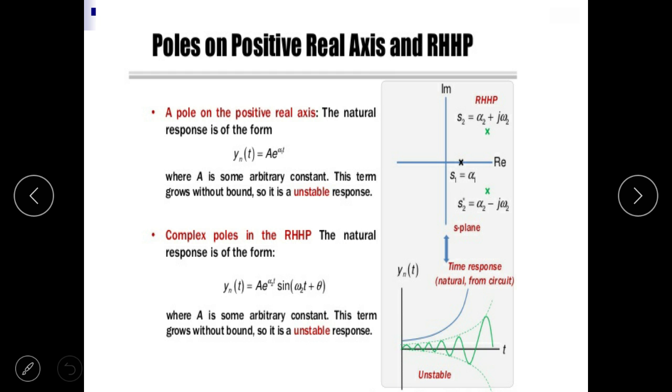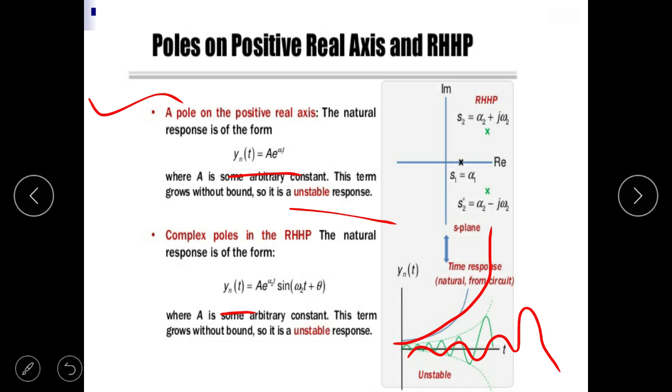Next, if there is a pole on the positive real axis, the natural response of the system is y_n(t) = A e^(α1 t), where A is a constant, and the system is said to be unstable because the output response is exponentially increasing. For complex poles, the natural response is y_n(t) = A e^(α2 t) sin(ω2 t + θ). So the response is sinusoidally increasing, and we can say the system is unstable.